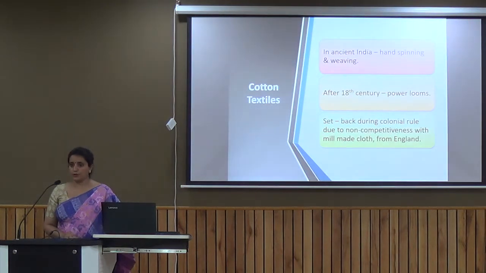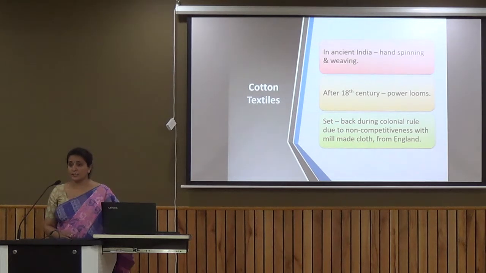Now if we talk about the cotton industry, before the 18th century we used to make the fabric with the help of hand spinning and weaving. After the 18th century, the power loom came into existence. But during the time of the British rule, this industry, especially the handloom and the powerloom, suffered a lot because the Britishers took the raw material from our own country and then made the fabric and the garment, and then they had a huge market available here in India.